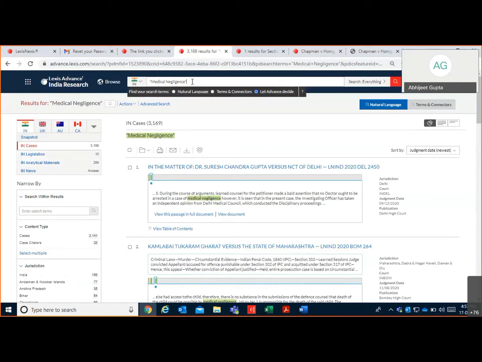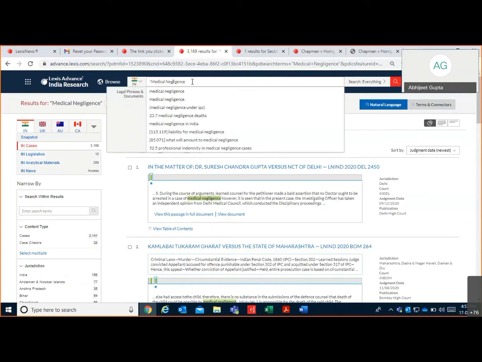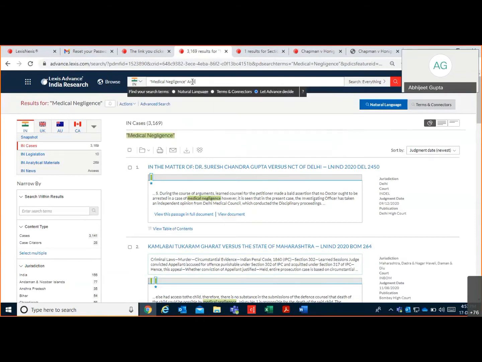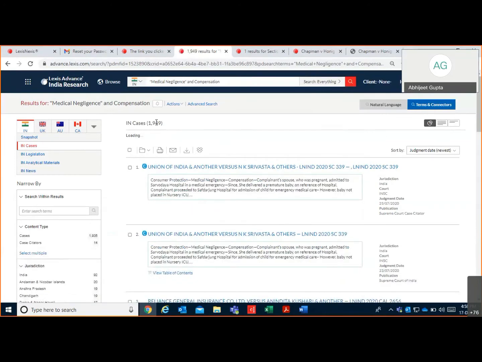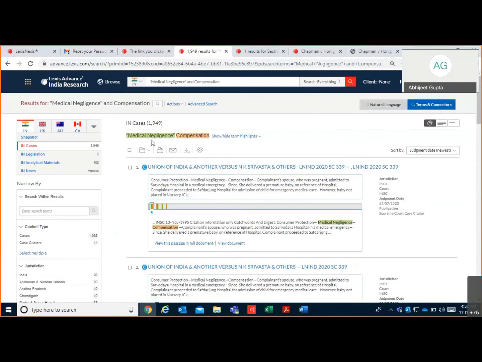Now, what I can do here, I simply do a Boolean connector search. I put medical negligence, put one connector which is called AND, and put my next keyword which is compensation. Now, when I perform search, it shows 1949 cases where medical negligence is highlighted in green and compensation is highlighted in orange color.